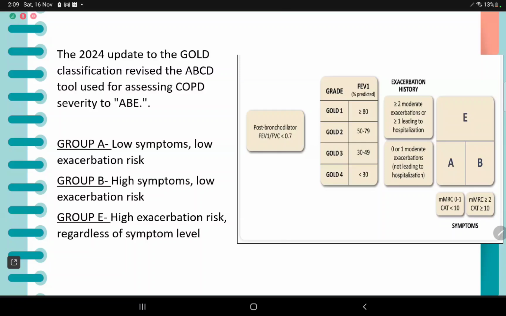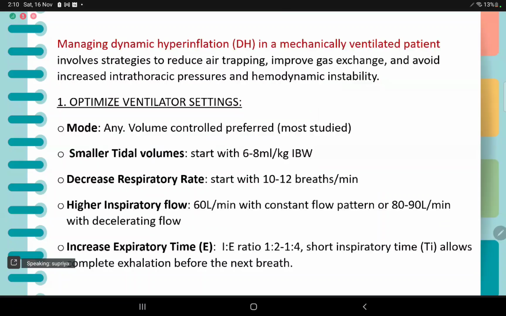Here, I would also like to mention the 2024 update in the GOLD classification. There was a 2023 and now a 2024 update. With relation to critical care, the only important point here is that initially the ABCD classification has been changed to ABE, where group A is low symptoms, low exacerbation risk. Group B is high symptoms, low exacerbation risk. And group E is high exacerbation risk regardless of symptom level. And if we are short of time in the exams, drawing this diagram is good enough. It's given in the Tata Bright book also.